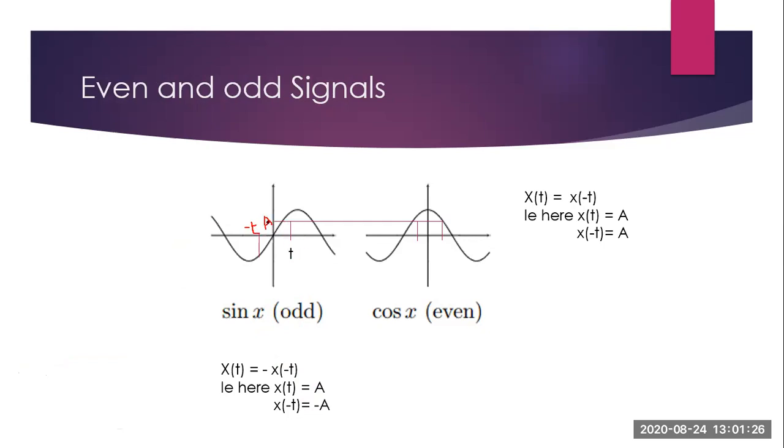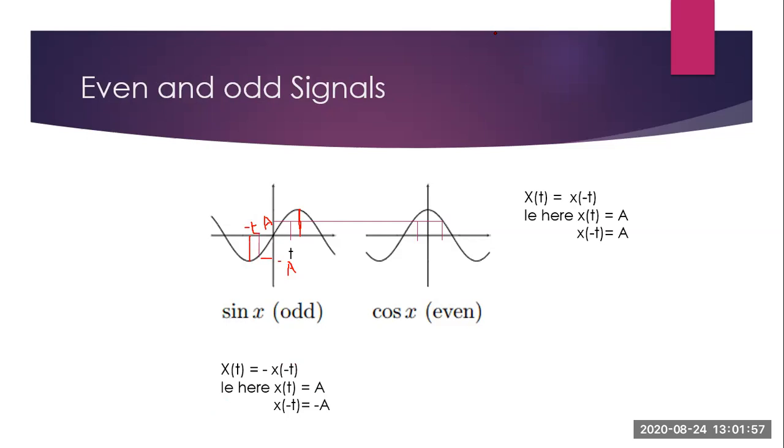Now if x of t is a, x of minus t will be minus a. So this is the definition for sinusoidal signal. Now you take this point, this is the middle portion. So at this portion and this portion, the amplitude is just the reverse. So you can say x of t is equal to minus x of minus t.